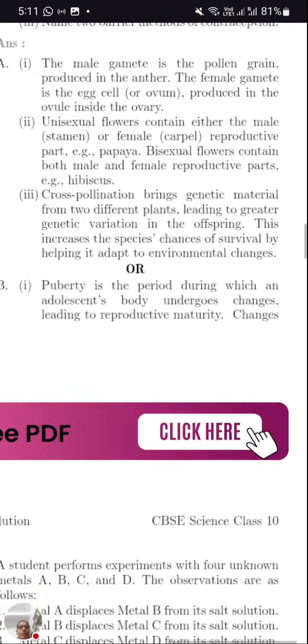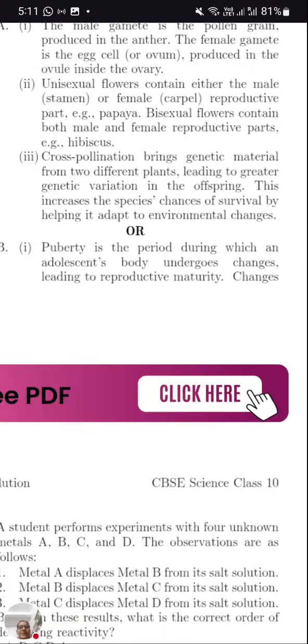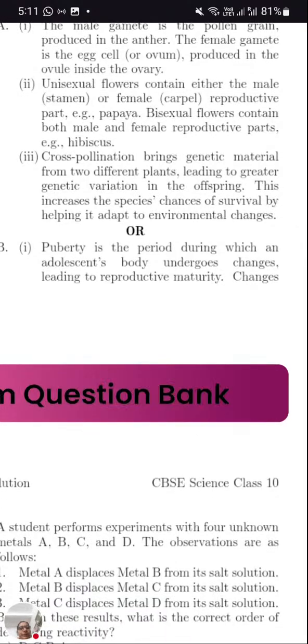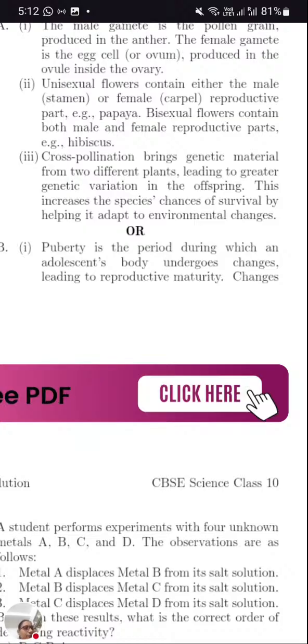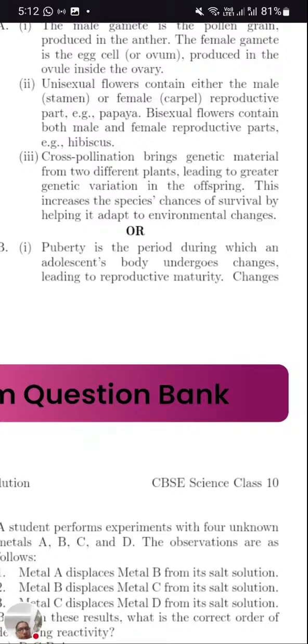Next question, cross pollination brings genetic material from two different plants. So in cross pollination, genetic materials are exchanged between two different plants. If you recall, in yesterday's paper we had self pollination. When there is a transfer of pollen grains within the same flower, we call it self pollination.